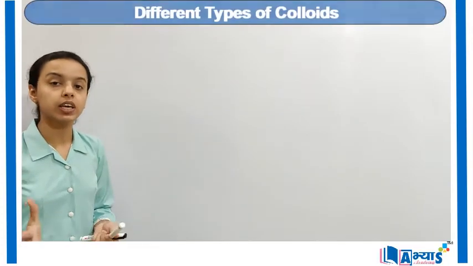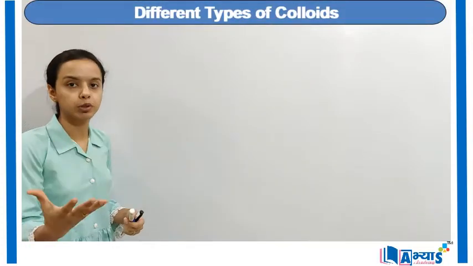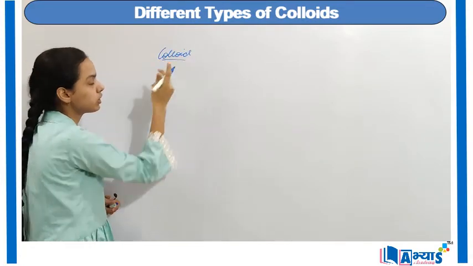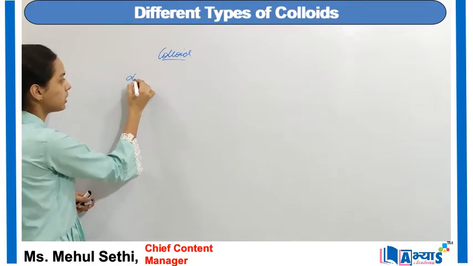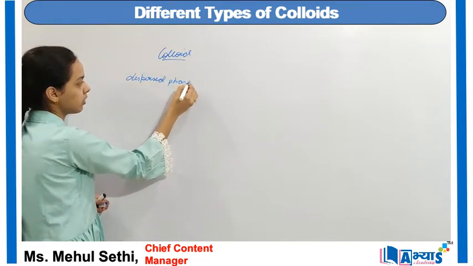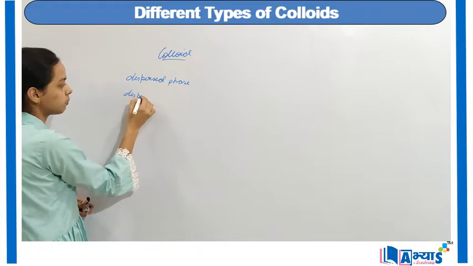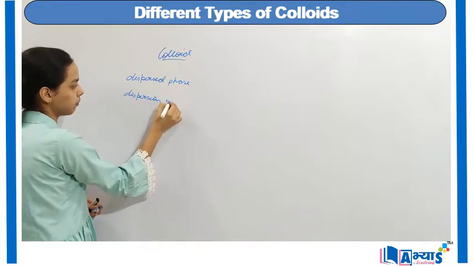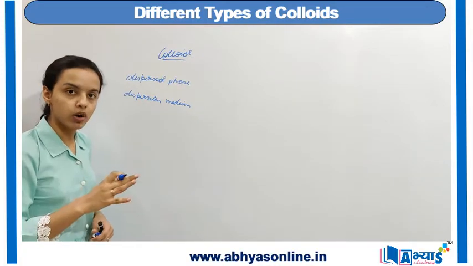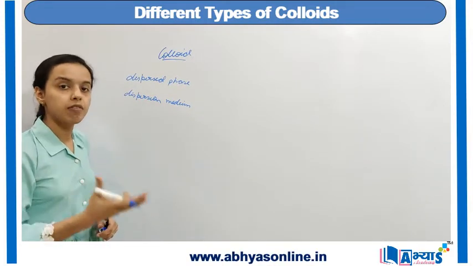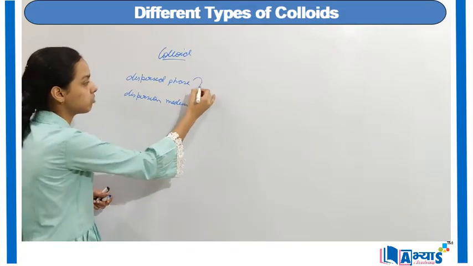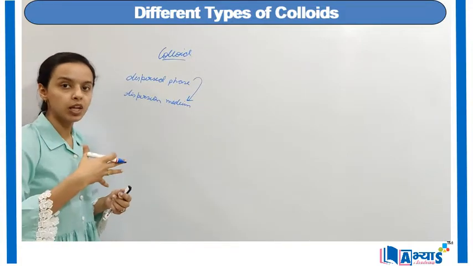Definition point of view in the case of colloids, and that is the different types of colloids. Whenever we form a colloid, it is made up of two substances: the dispersed phase and the dispersion medium. The amount which is in the lesser quantity is the dispersed phase, and that in the larger quantity is the dispersion medium. So indirectly, the dispersed phase is mixing in the dispersion medium.